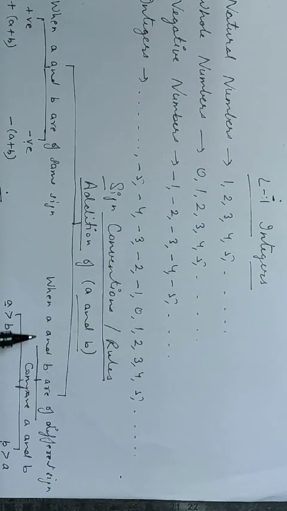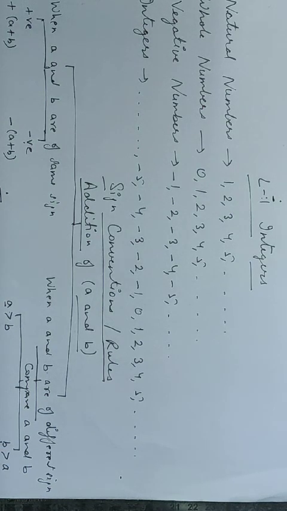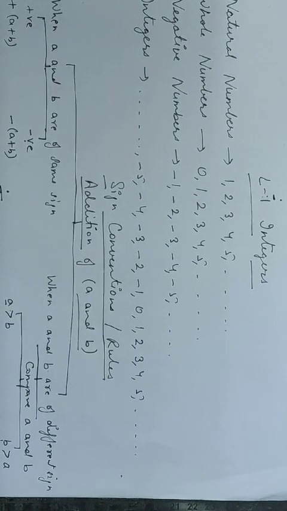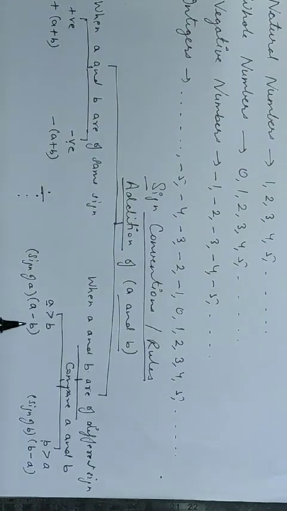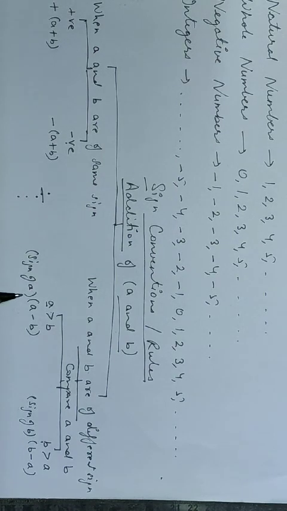Second case, when A and B are of different sign, then we will compare whether A is greater or B is greater. If A is greater, then we will subtract B from A. That means A minus B. And the sign of the result will be the sign of A. If A is positive, we will put a sign of plus here. If A is negative, we will put a sign of minus here.